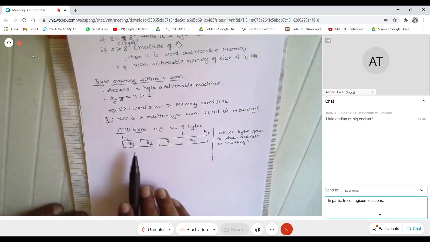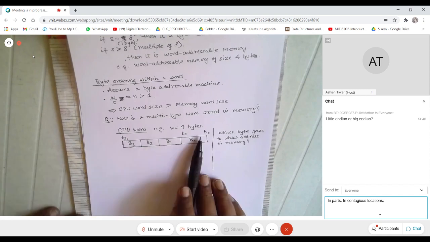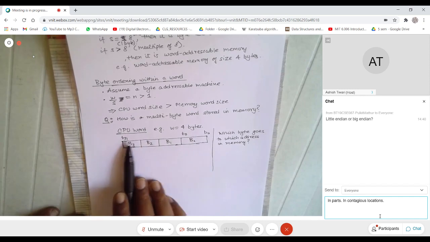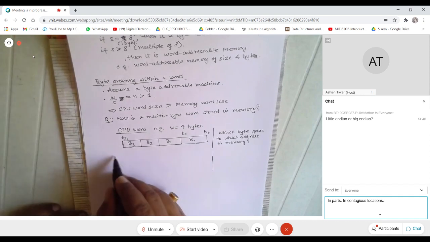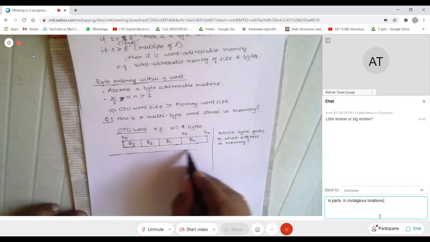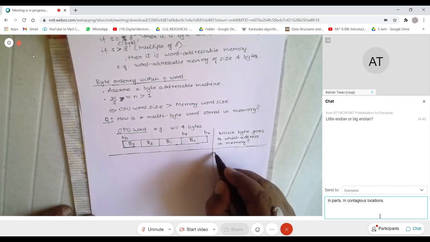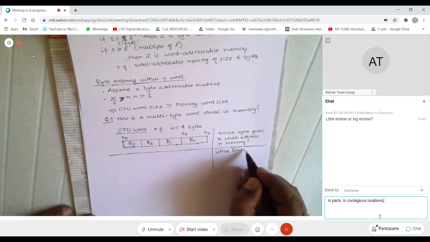So I have a CPU word. I can internally visualize the CPU word as being made up of 4 bytes, called B0, B1, B2, B3. And this is bit 0, bit 7, bit 8, and so on till the last one would be bit 31, because you have 32 bits in total; 8 into 4 is 32. So the question is this. If I look at memory, in which address do I put what? One of the ways in which you can do that assignment is called a little endian assignment.